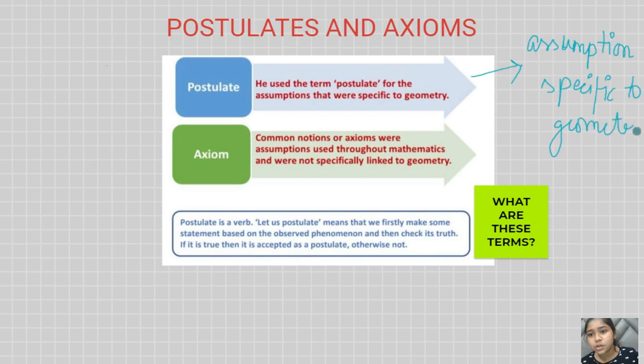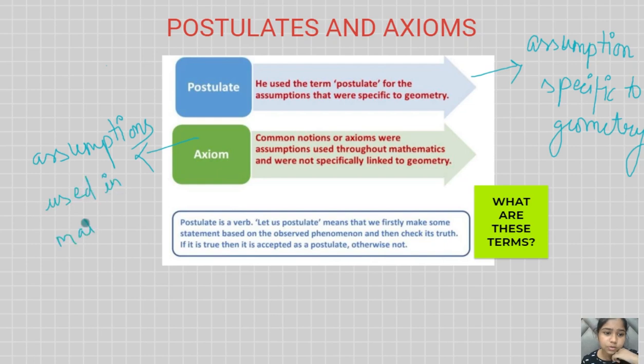So let's now move forward towards the axioms. These are the axioms and they are basically those assumptions which he made for the whole of mathematics, irrespective of geometry or any other chapter. He used these assumptions in the whole of mathematics. So these are the assumptions he used in all of mathematics, and postulates are those assumptions which he used in geometry only. Okay, so this is what you have to study about postulates.